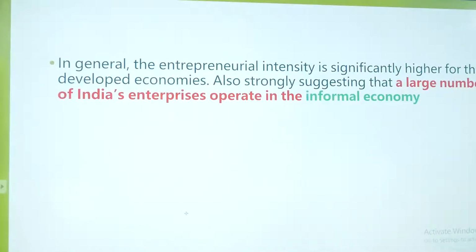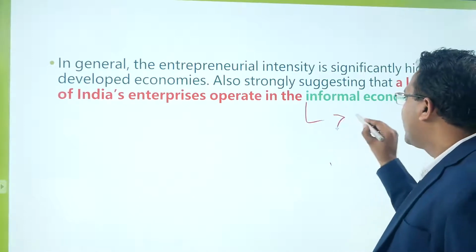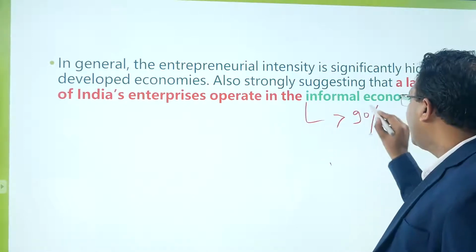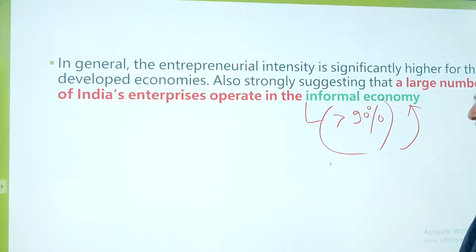In general, entrepreneurship and entrepreneurial intensity are significantly higher for the developed economies, also suggesting that a large number of India's enterprises operate in the informal economy. As I already told you, as per different data, more than 90% of activity still happens in the informal sector.